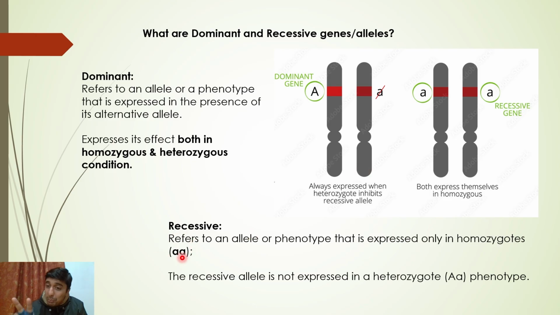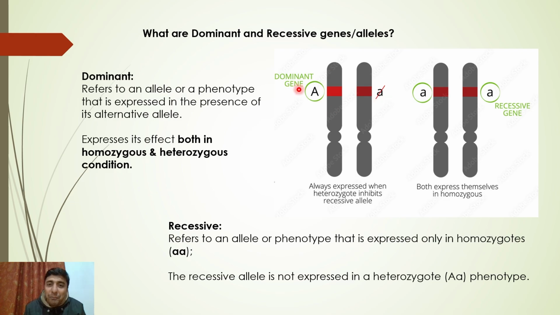Okay, only when both the alleles are similar will a recessive gene be expressed. Are you getting my point? Only when both the alleles are the same, when both are small a, will it be expressed. In this case, when it has a neighbor that is quite dominant, the recessive gene will not express. That's why it's called recessive.